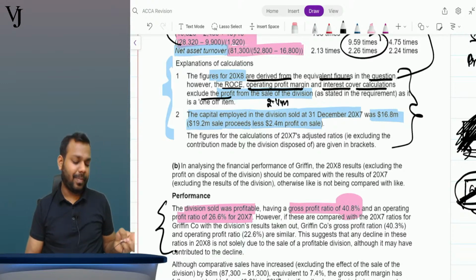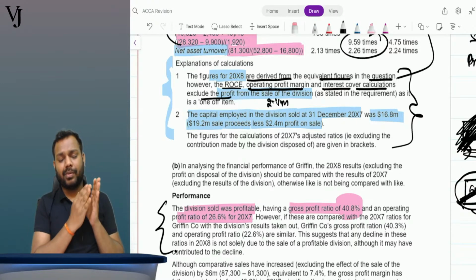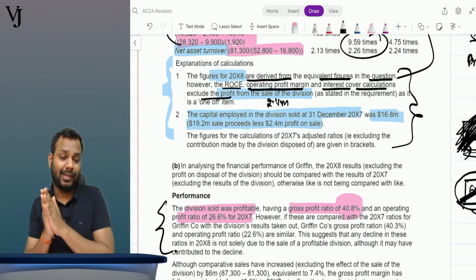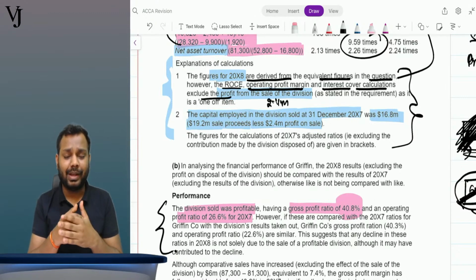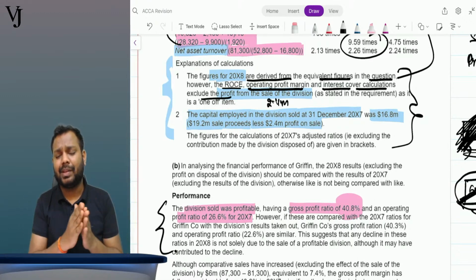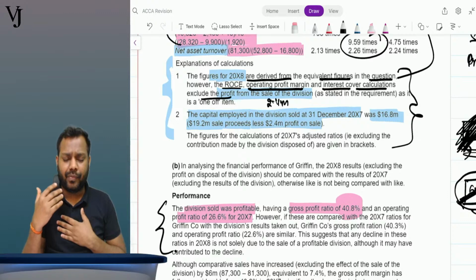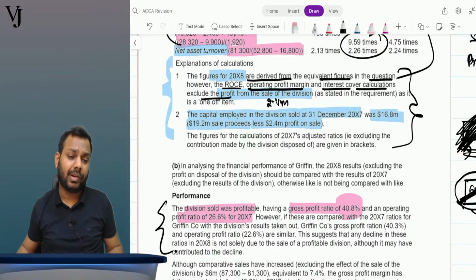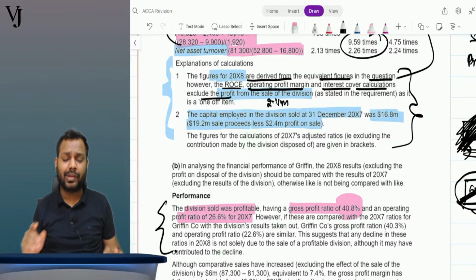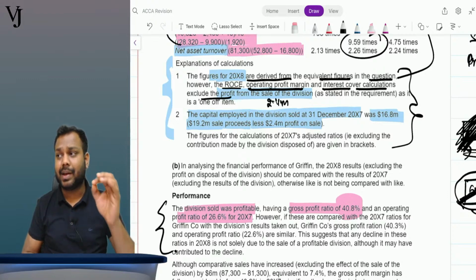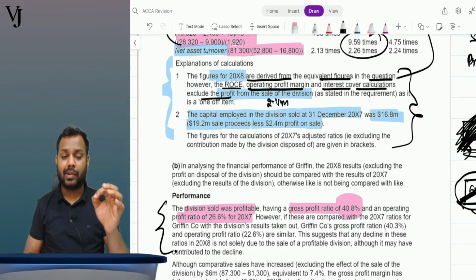From where you have to start the paper, I recommend starting from section A, then section B, and then section C. Why? Because if you start with section C, it might take a significant amount of time, and then you will feel panic and might make mistakes in sections A and B. In sections A and B, either it is correct or it is wrong.